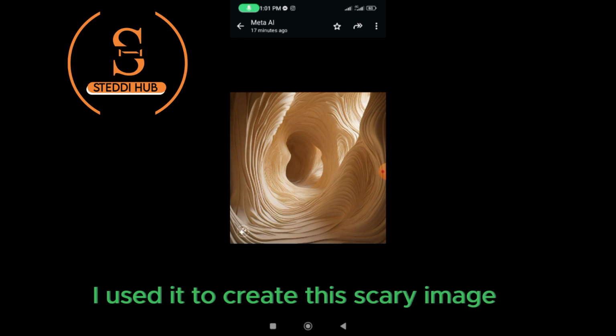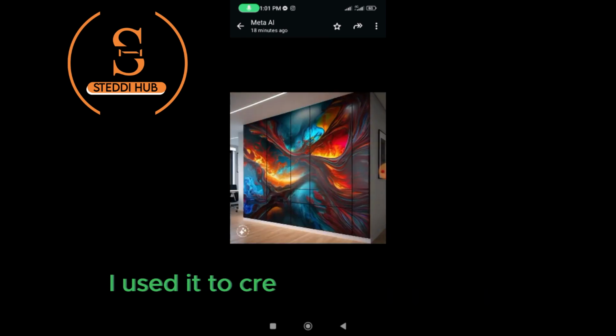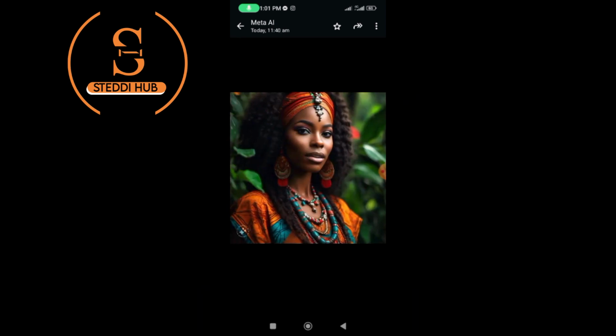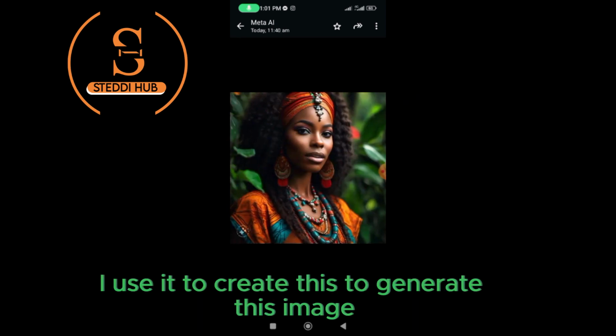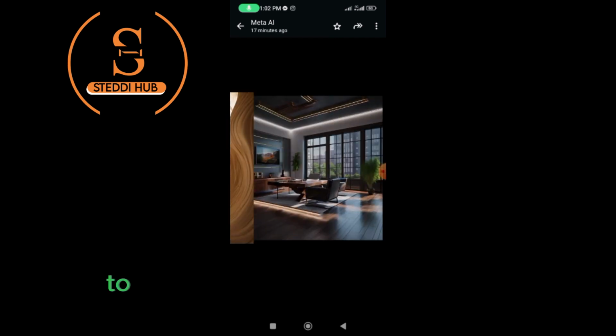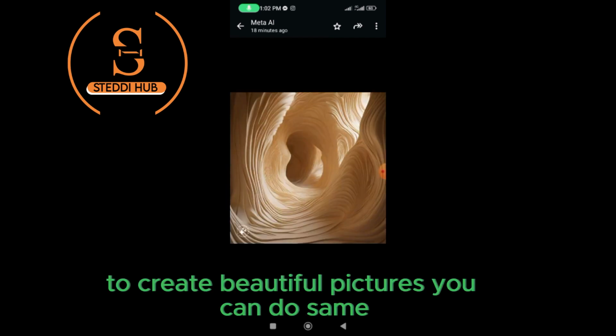I used it to create this scary image. I used it to create this beautiful wall. I used it to create this logo. I used it to generate this image. Yes, you can see I've used it multiple times to create beautiful pictures. You can do the same.